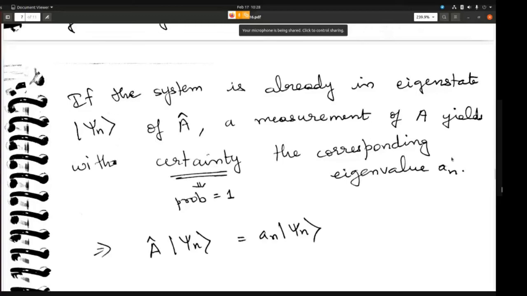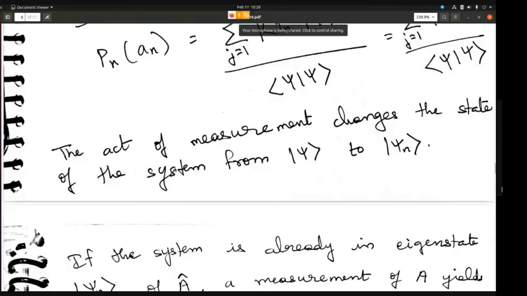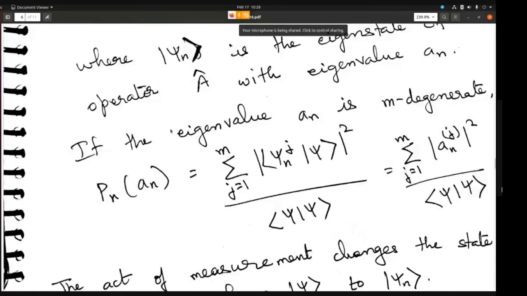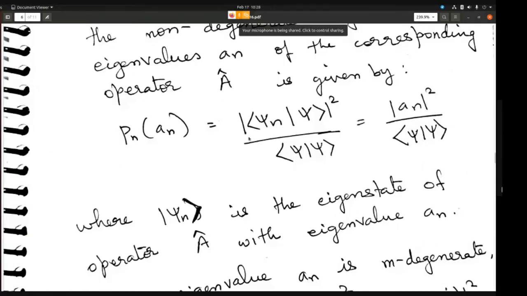There is no question of probability; you will always get the eigenvalue an. But if the system is not already in one of the eigenstates, then you have to see what is the probability of getting the particular eigenvalue. That is the difference here.